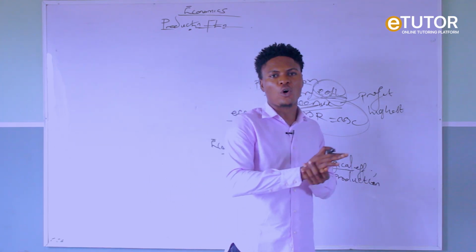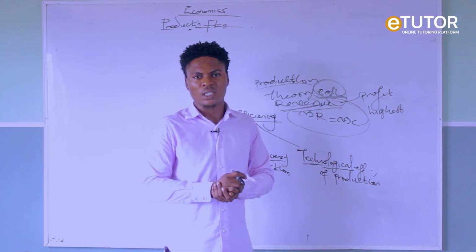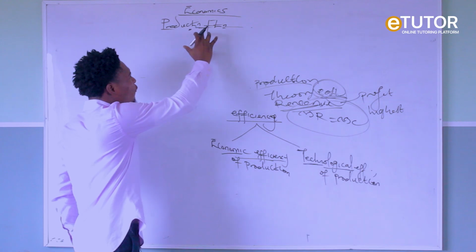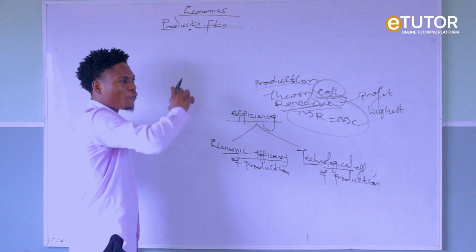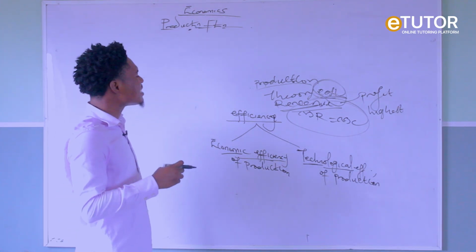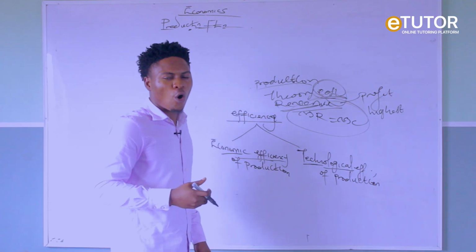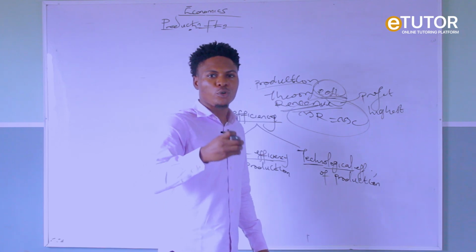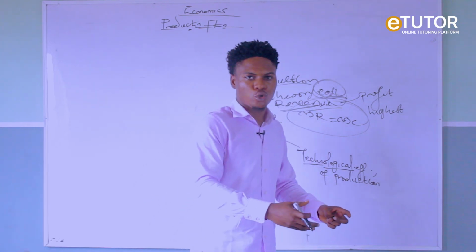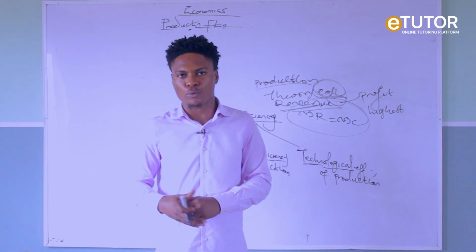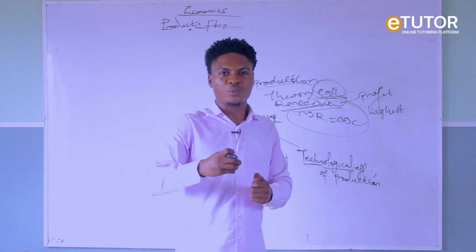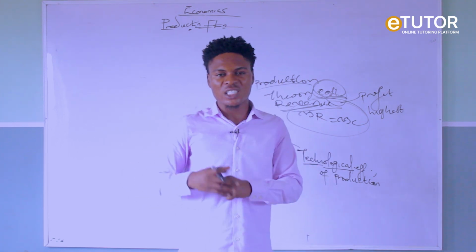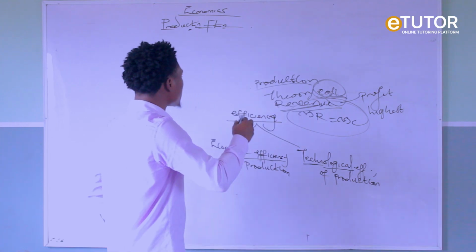That is another aspect of production. Then we now have production function. Production function is a mathematical equation or an expression that shows the technical relationship between production outputs and production inputs. It shows the relationship between output and what? Input. Now, what do I mean by output and input?